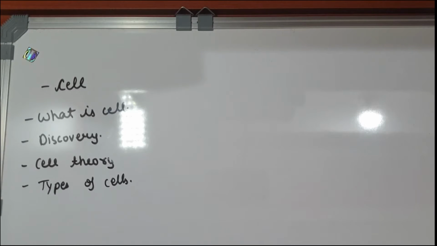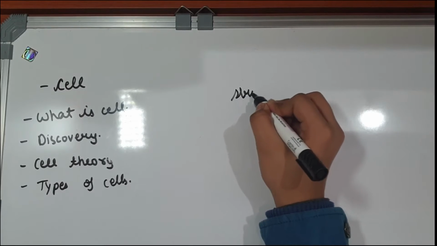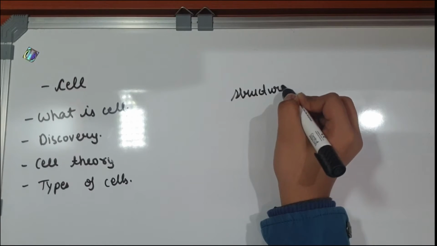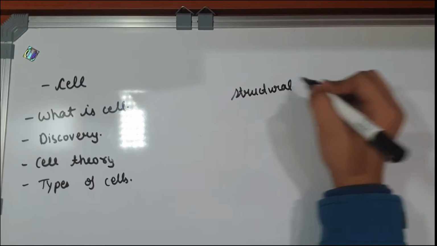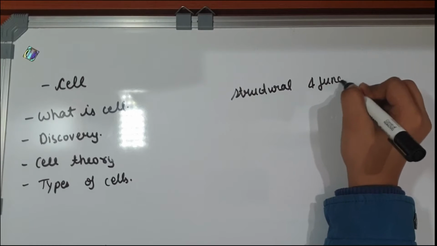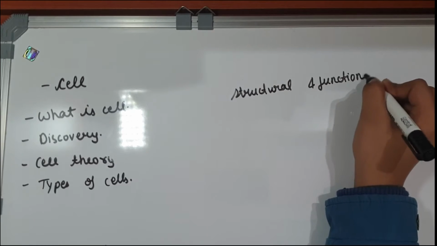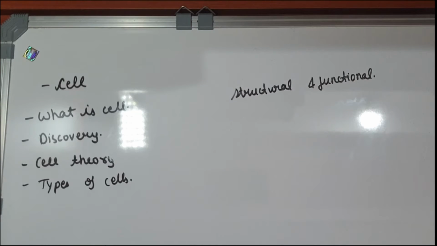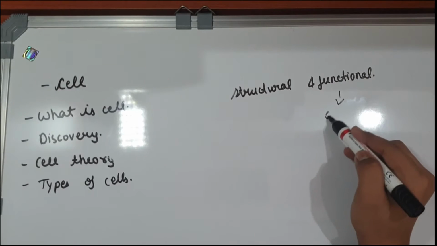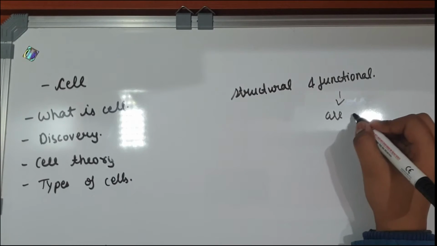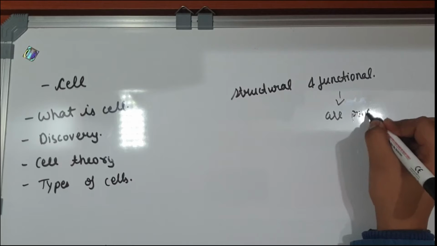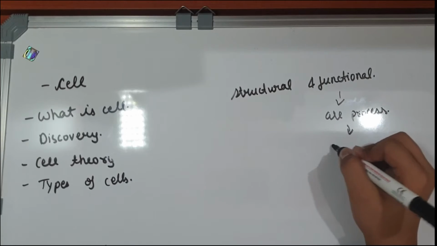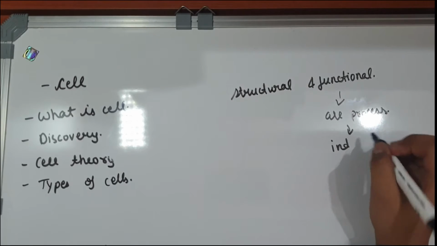Basically, the cell is the basic structural and functional unit of life. Why is it known as the structural and functional unit? Functional, because it can perform all life processes and is capable of independent living. And why is it known as structural?